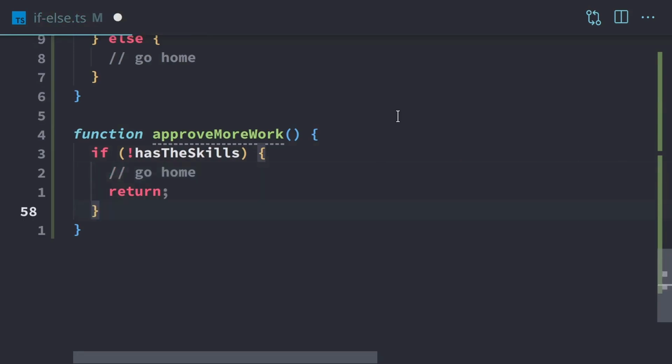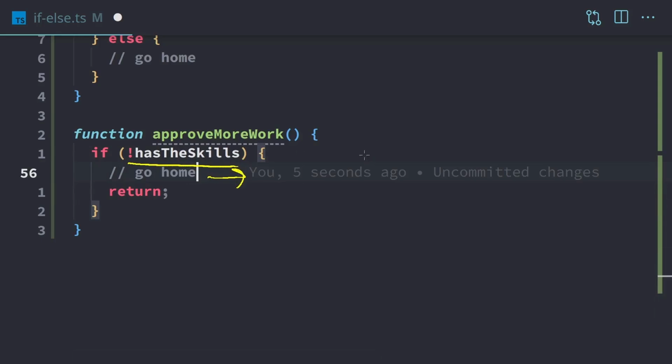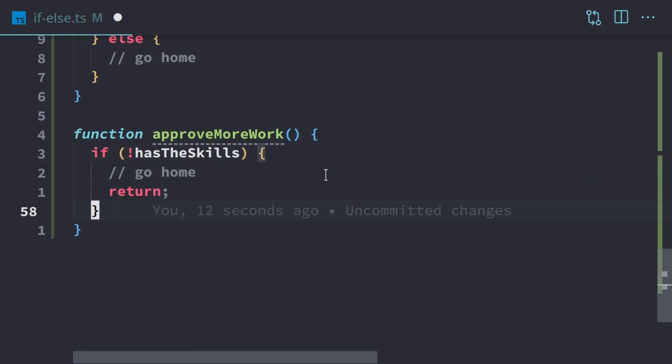So an early return is just going to bail out of the function immediately, because if the person doesn't have the skills, so if they Boolean not, if they don't have the skills, then they can't work overtime no matter what. So there's no point in even checking anything else. So they can just go home. So we've taken this has the skills variable out of the equation.